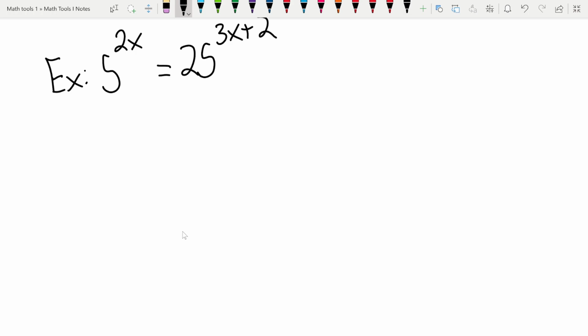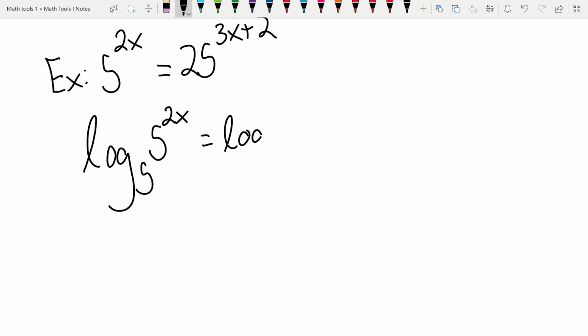So if we're going to take the logarithm of both sides, we first, of course, need to think, well, okay, what base should our log be? Because these aren't the same base, right? So we're going to want to do log base 5. I should say it's easier, I guess, if we do log base 5, but it actually doesn't matter.